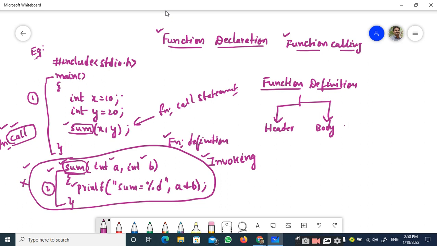As we know, the main function is a very important function in the C programming language. Why? Because the execution of a C program always starts from the main function. We are all very well aware of these topics, right? Whenever you execute this entire program, let me call this entire program sum.c. Whenever I run this program sum.c, with Ctrl F9, the compiler will first go and search where the main function is. Once it finds the main function, it will start the execution from the main function. From here it will start.